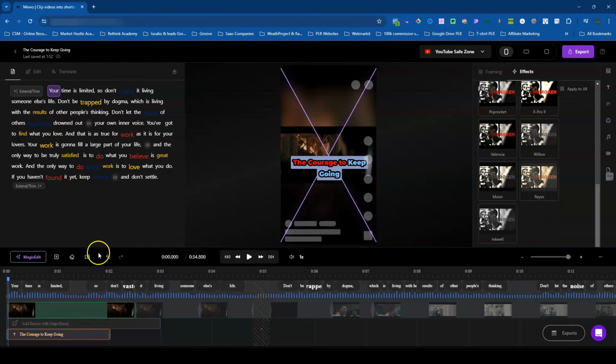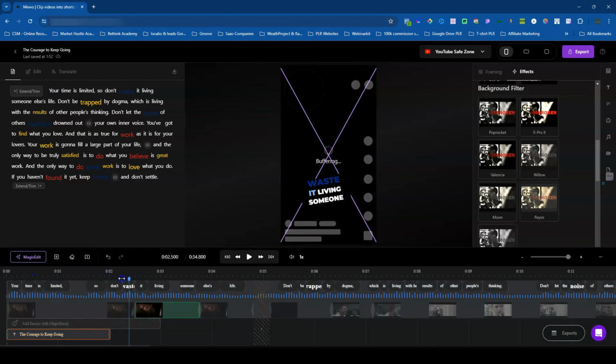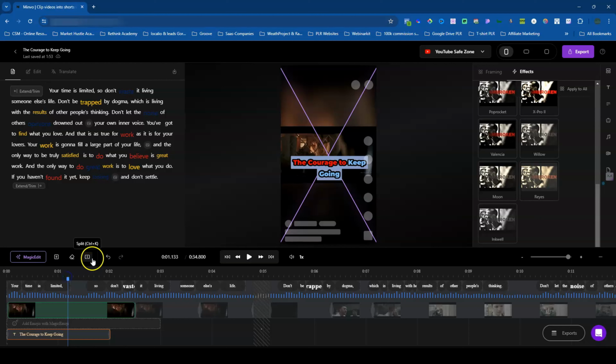Let's go back to the front. Here you have, if you want to insert an emoji, your own image, video, or GIFs, or just a side text or a sound once again. This is your eraser. Let me cancel that. This is your clear event. And this is if you want to split your scene. Let's take this and split that. There you go, you just split your scene, which is fantastic.